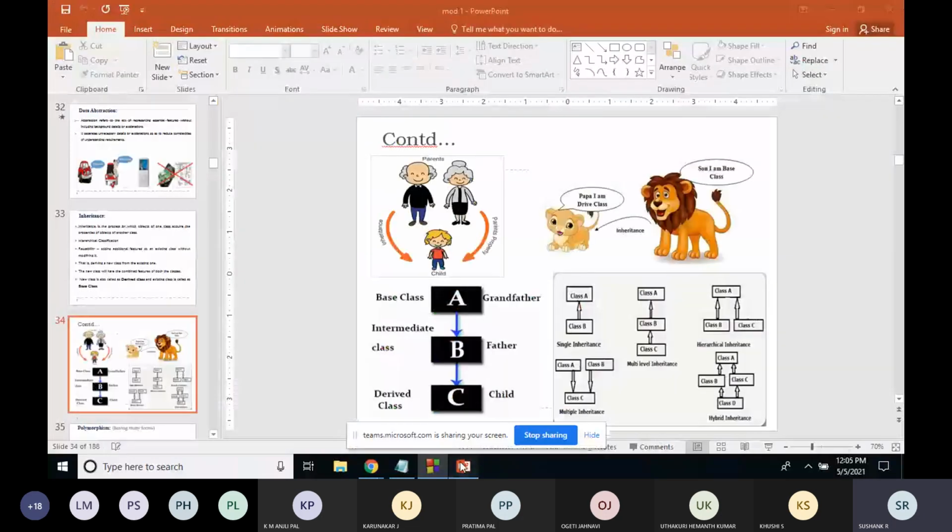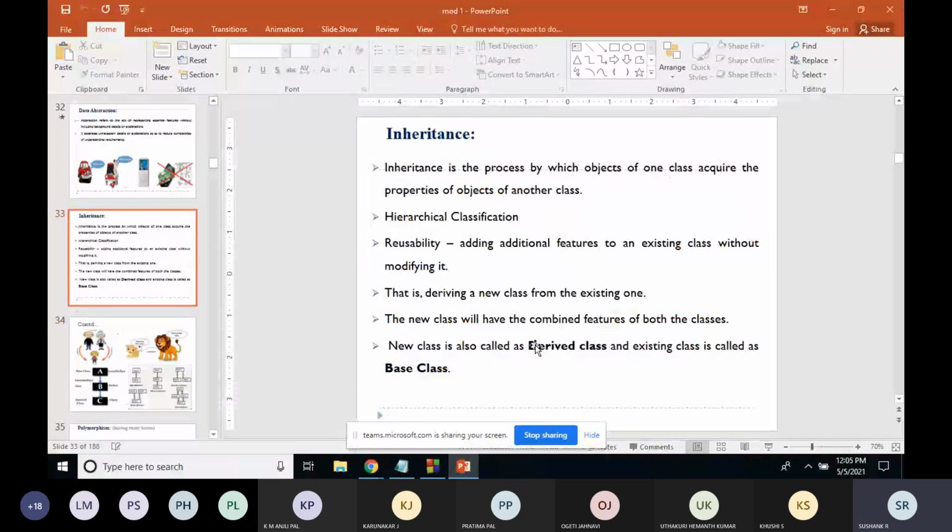Inheritance is a process where the properties of one class will be acquired by the object of another class. Its advantage is reusability, like adding features to an existing program without making major modifications. There is already a feature of an existing class, and you use that feature in another class by creating an inheritance relationship.